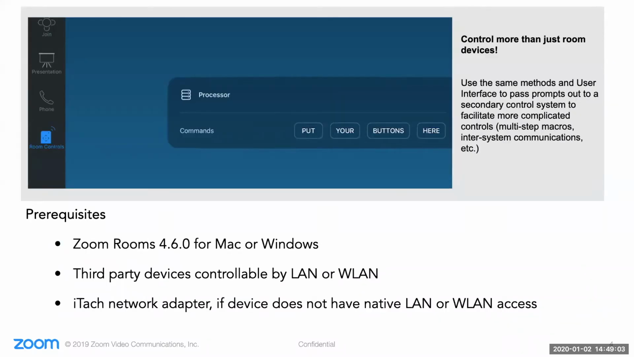There are some prerequisites for this control system. You will need Zoom Rooms version 4.6.0 or later for Mac or Windows. Your device will need to be accessible across the LAN or the wireless LAN. And if it's not able to be controlled across the network, you will need an affordable Global Cache iTAC series adapter.